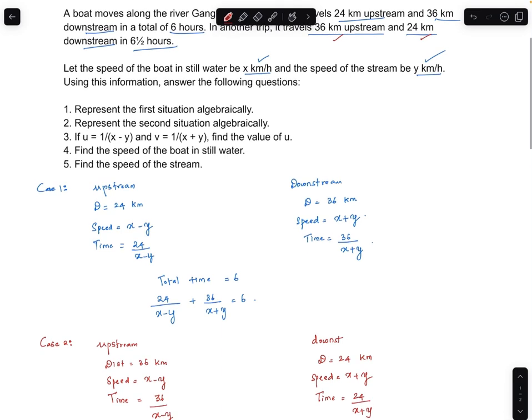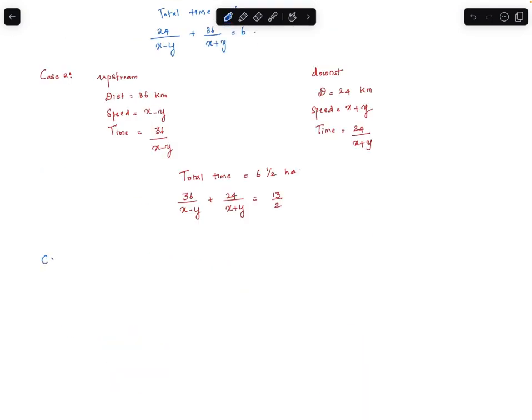Now question 3, if u is equal to 1 by x minus y and v is equal to 1 by x plus y, find the value of u. So from case 1, the equation is 24 by x minus y plus 36 by x plus y is equal to 6.